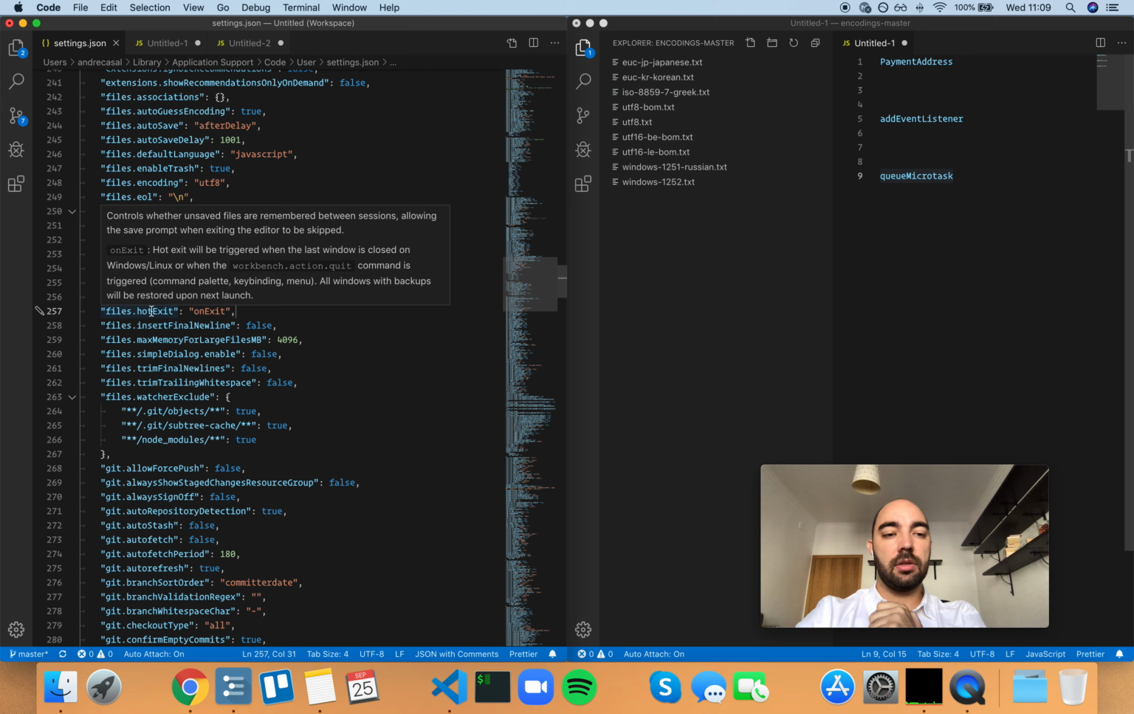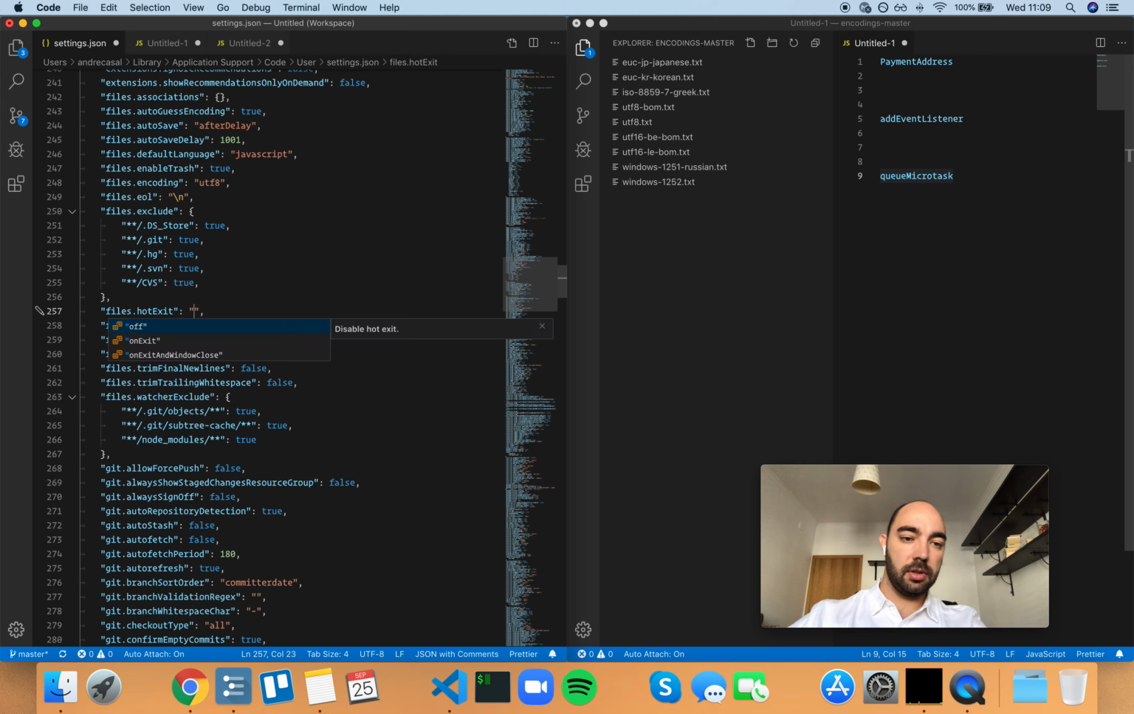files.hotExit controls whether unsaved files are remembered between sessions, allowing the save prompt when exiting the editor to be skipped. So you have three options here: off, which is bad, on exit and window close. So let me show you what this looks like.